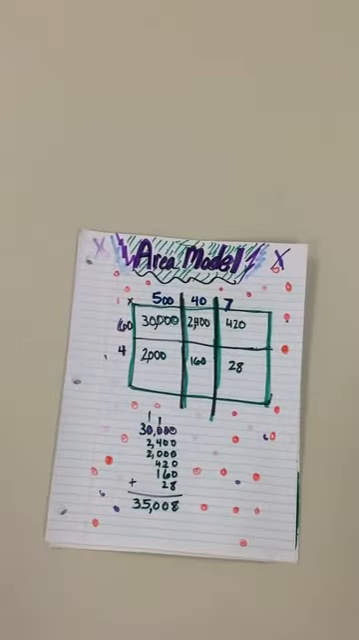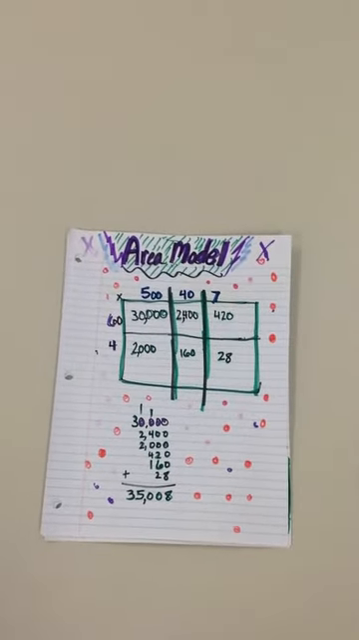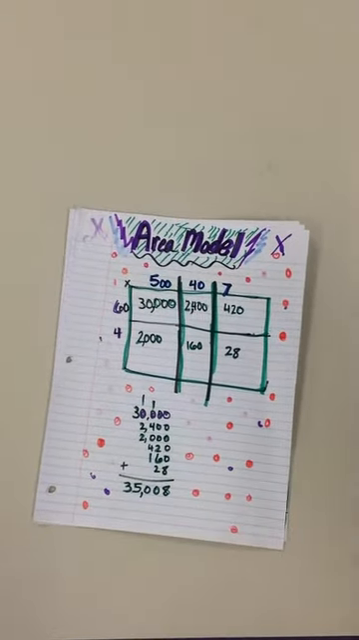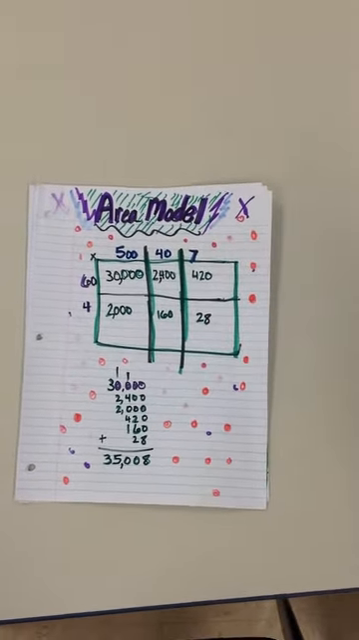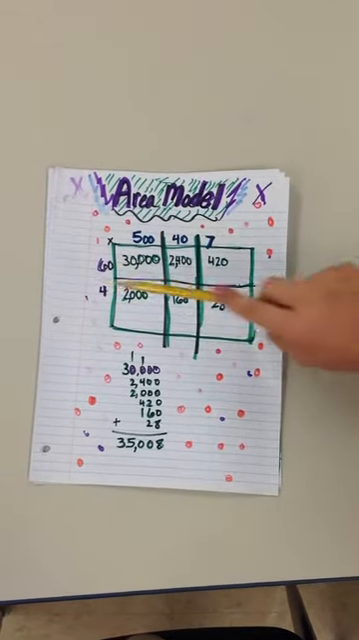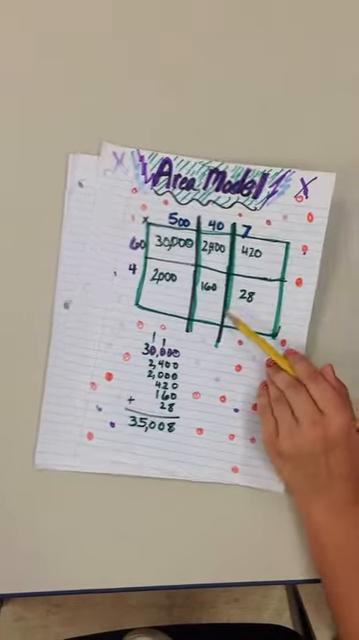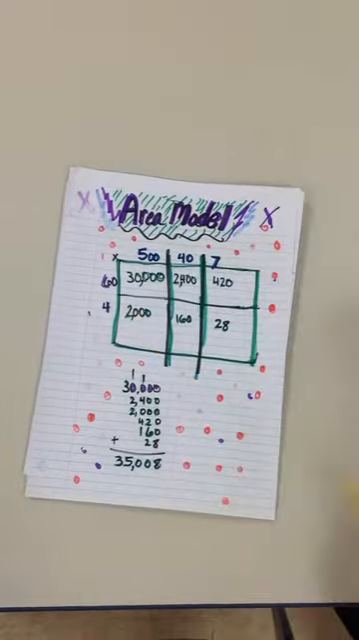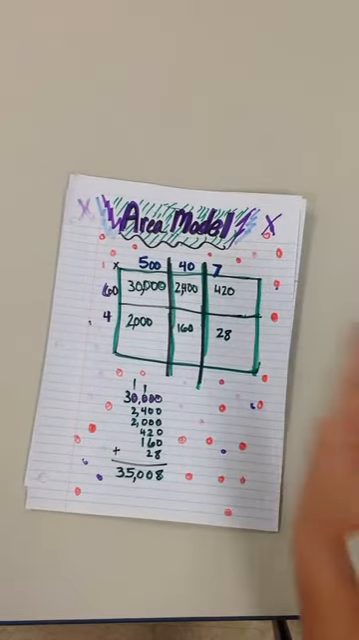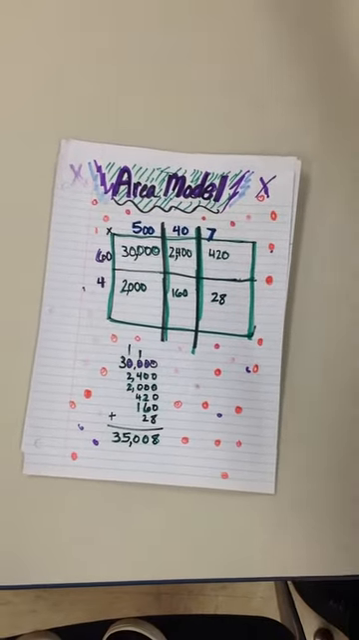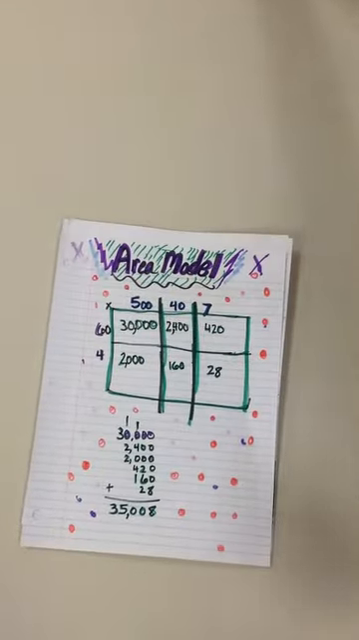Then 6 times 7 is 42, plus our 0 is 420. 4 times 5 is 20, plus our 2 zeros is 2,000. 4 times 4 is 16, plus our 0 is 160. 4 times 7 is just 28. And then we're going to add up all of our totals, and we get an answer of 35,008. Is it the same answer as from our standard algorithm? It is, so they're the same.